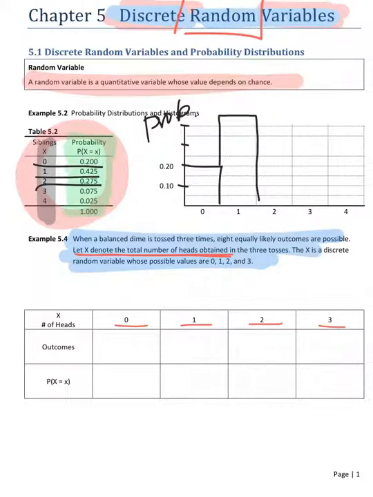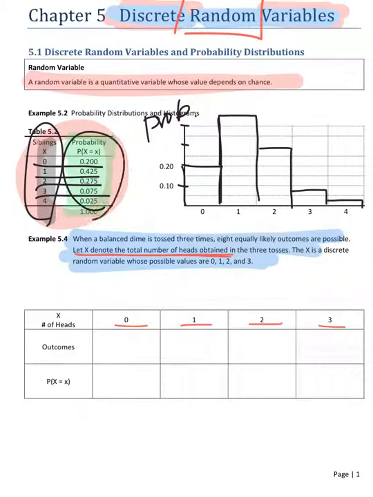And 2 is 0.275, and 0.075 for 3, which is less than 10%. 0.075 and 0.025. Yes. We can make the histogram to show the shape of the distribution because the random variable is numerical with the probabilities.